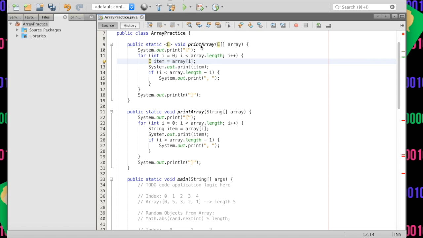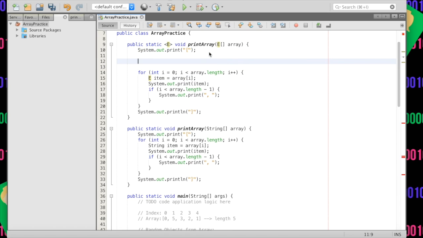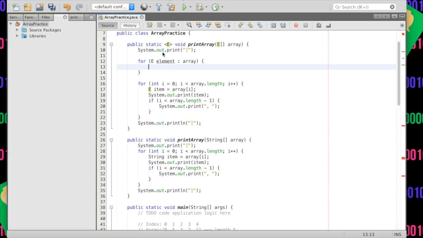And we are going to simplify this method because it has a lot of words, lots of lines, almost 20, and that's not good. We can simplify this. Take a minute and simplify it if you want to. I'm going to do it right here, and instead of this annoying iterativeness, we can just do for E element. This is a for each loop, if you remember. It's saying for each element in the array that is of type E, which could be string, we don't know what it is until we actually call the method.